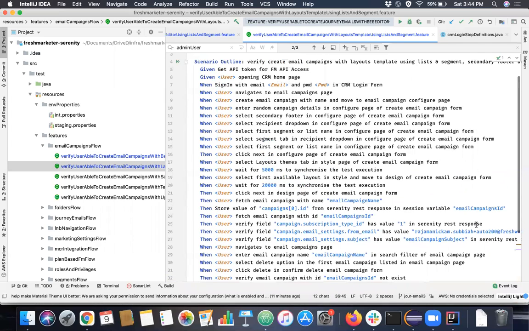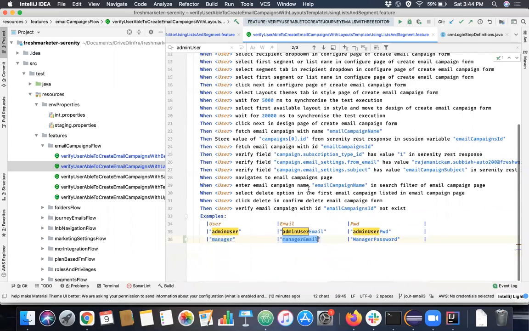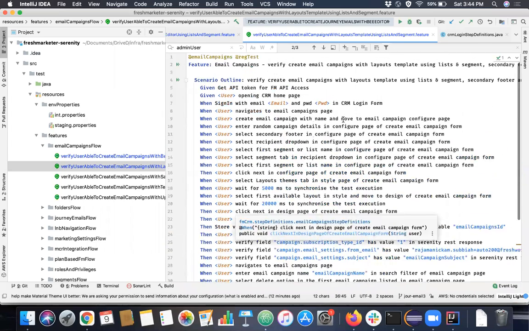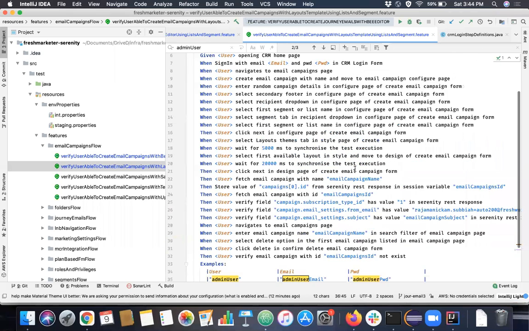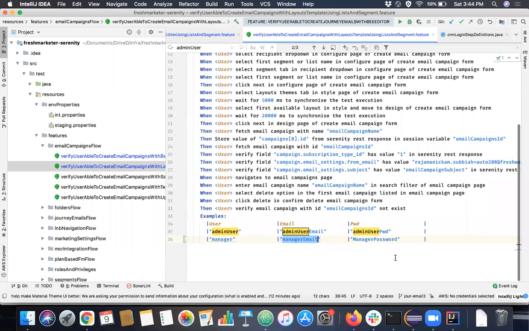So what will happen is, if you give two different data here, the entire scenario will be executed again for the second set of data. Instead of executing this entire test once, it will execute twice by replacing with the second set of data. All right.